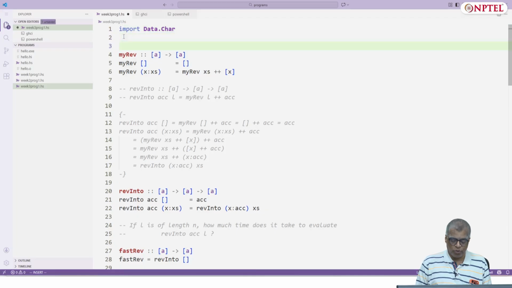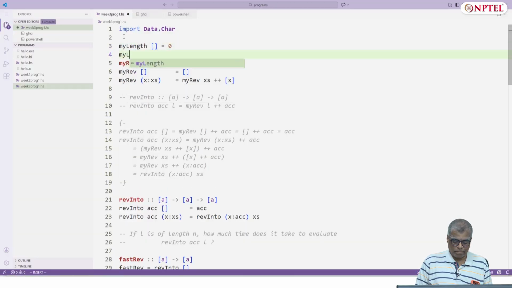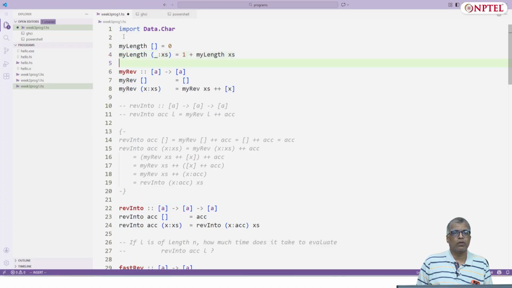For instance, we saw that you could do myLength of empty list equals 0, myLength of x colon xs, actually you don't even need the x, so you can say underscore colon xs is 1 plus myLength of xs. We saw this. One thing you will notice is that for this myLength I have not given the type.